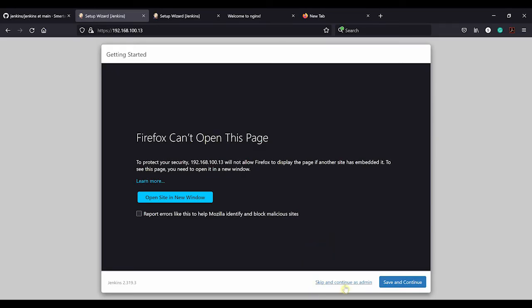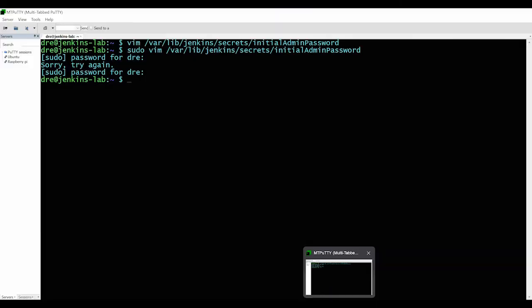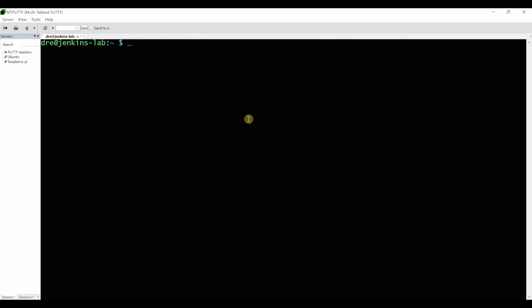One eternity later. Okay, I think I figured out what it is. So in the, let me just clear this. In the parameters file, so it's sudo nginx snippets SSL parameters.